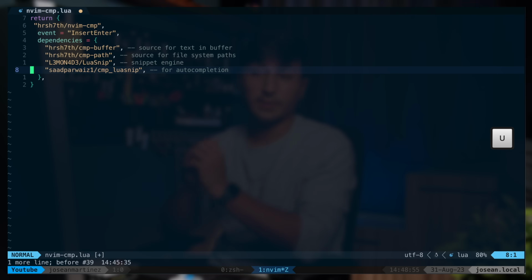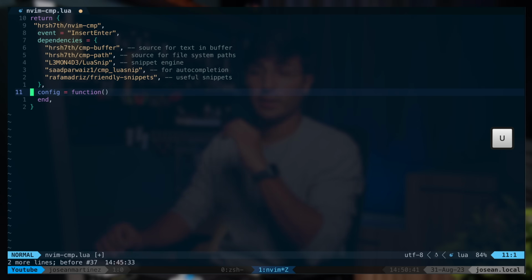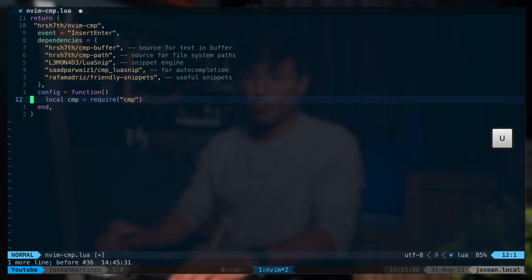This fourth one is the completion source for these snippets, and this last one is just a set of a lot of useful snippets for many different languages in VS Code format. Alright, next we want to add a config function that will run whenever nvim-cmp loads, so when we go into insert mode. And then I want to add this require statement to load nvim-cmp.